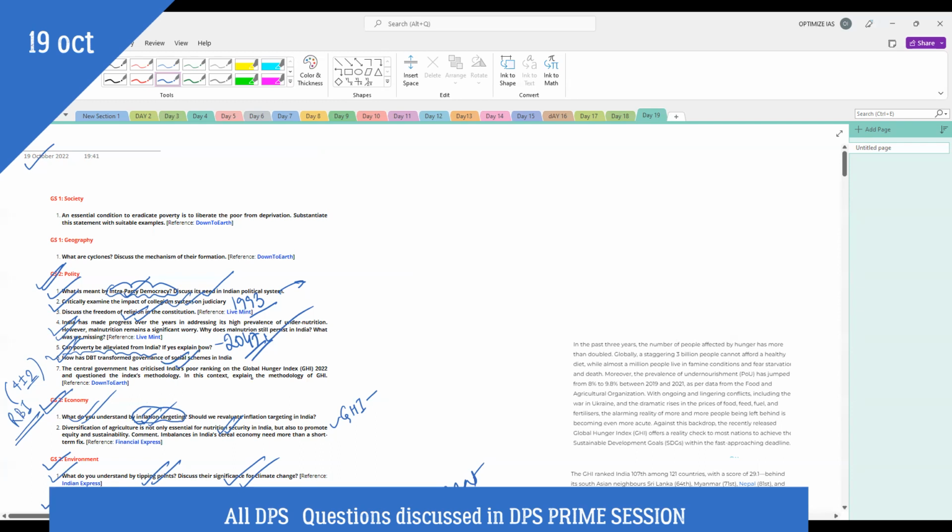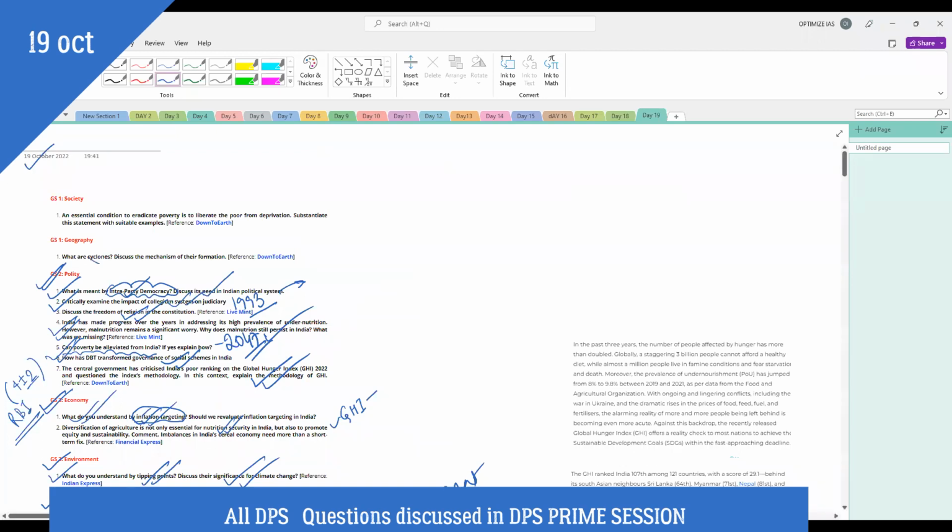Next, we will try to examine how the Global Hunger Index is calculated, because the Global Hunger Index has come under sharp criticism by the government of India, saying that the methodology adopted is faulty. We'll see what is the problem in this calculation, how far the government's criticism is fair, and how far this calculation and India's ranking is true to the conditions we have in India.